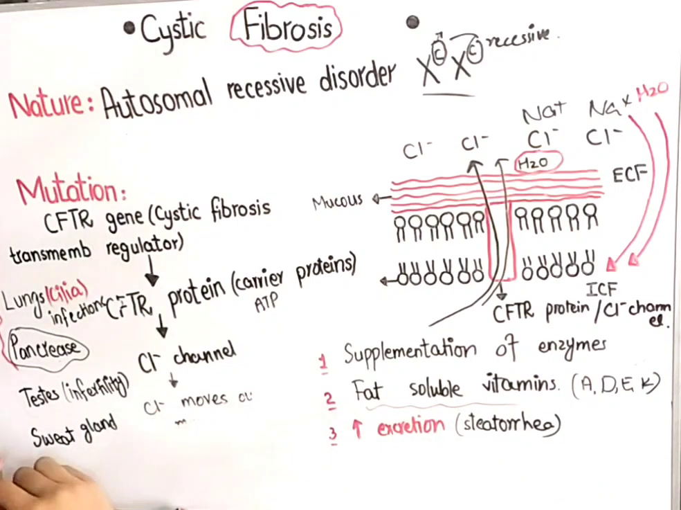So what is the treatment? Firstly, we have to give them pancreatic enzymes, which will help in the absorption of fats. Secondly, we have to give them fat soluble vitamins, because as there is no pancreatic lipase, that will lead to malabsorption of fat soluble vitamins, so we have to give them exogenous fat soluble vitamins. And as there is no pancreatic lipase, there will be more excretion and less absorption of fats, and the condition is termed steatorrhea.